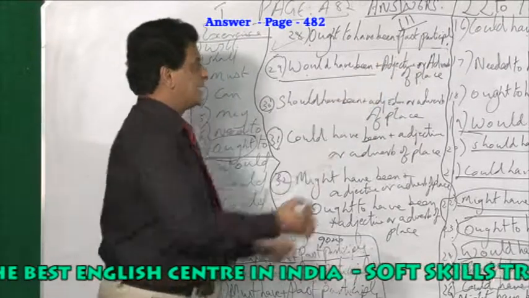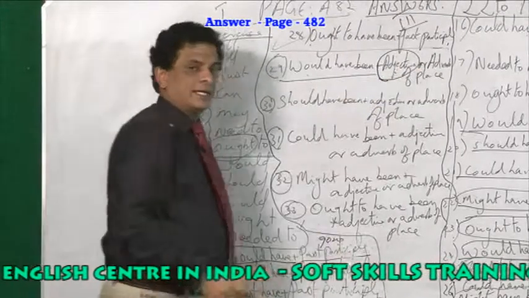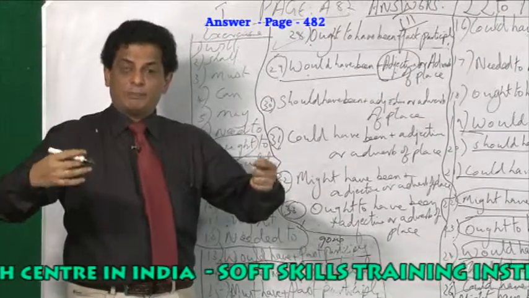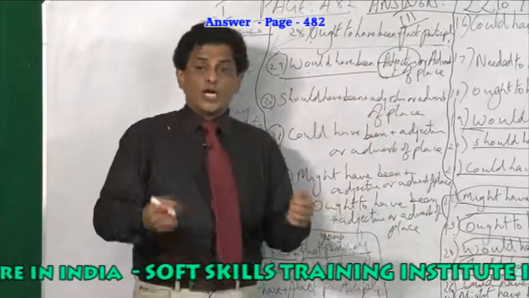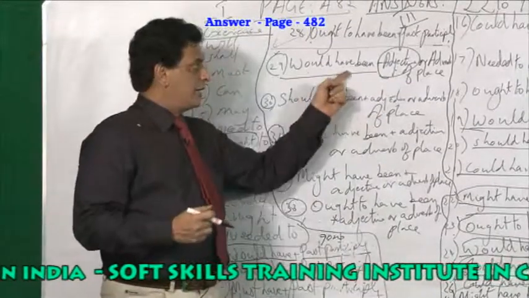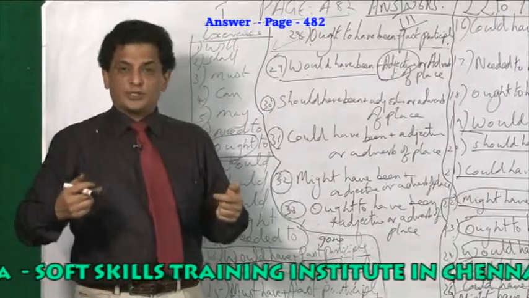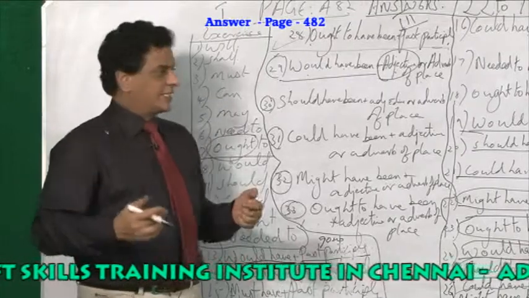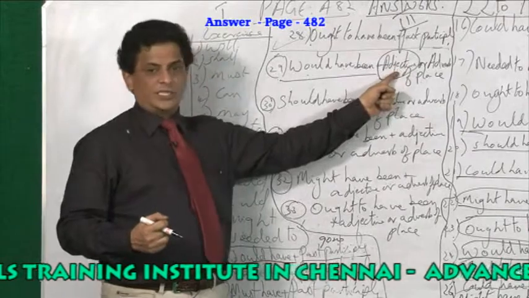When you take an adjective alone, I could have been happier, I could have been more energetic. What is the adjective you can use? I could have been leaner, it's an adjective. I could have been stronger. So you are using all the adjectives here.